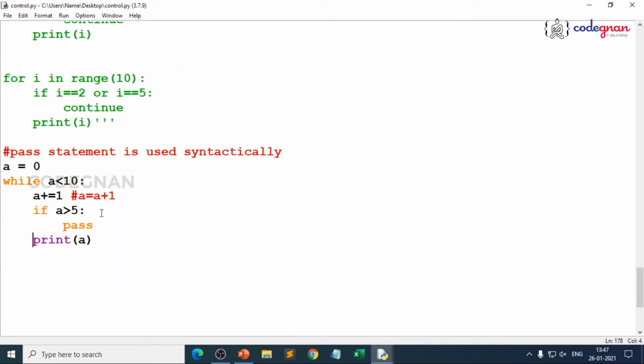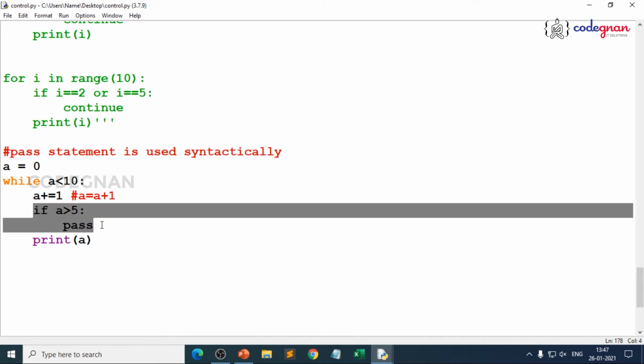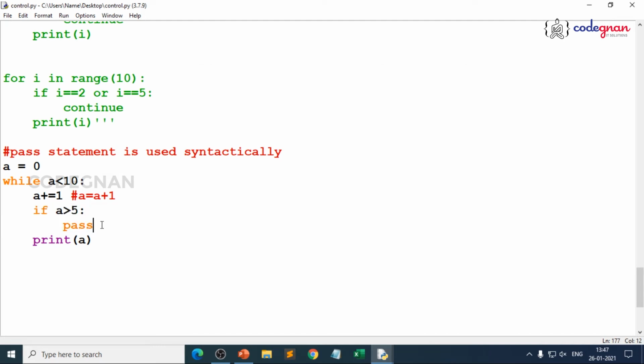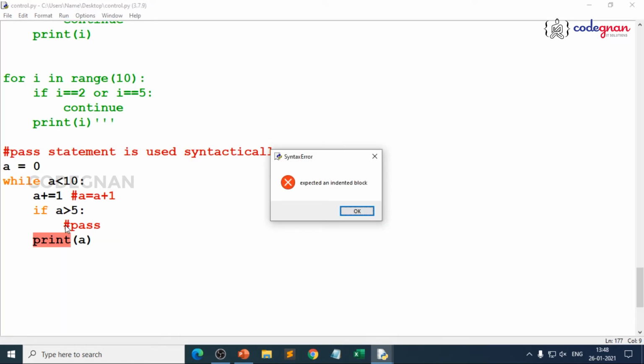It's not only the condition, because this condition is not at all being taken into consideration, because you have taken pass here. So pass is not at all executed, because pass is only for syntax purpose. If you don't write this, you get a syntax error, because it is expecting an indented block, right? Because you have some use cases.